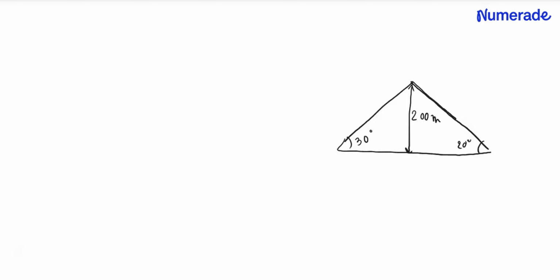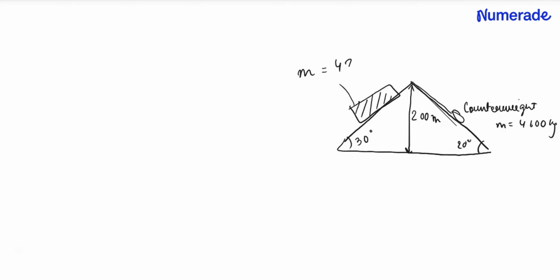Now here is the counterweight present on this side. This is the counterweight, that is of mass M, which is equal to 4600 kgs. While here we have a cable car that is descending. This is the cable car. This has the mass that is 4800 kilograms.